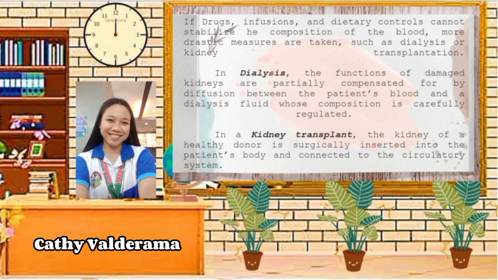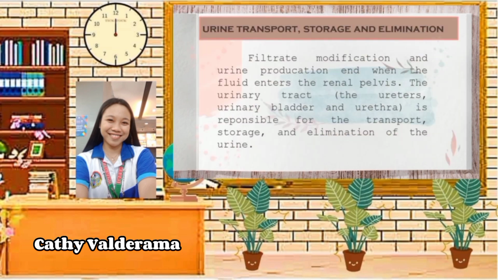This treatment is used for someone who has a kidney failure just like chronic renal failure. Compared with dialysis, which has a higher risk of death, kidney transplant can make you feel better and live longer. Next slide is the urine transport, storage, and elimination.